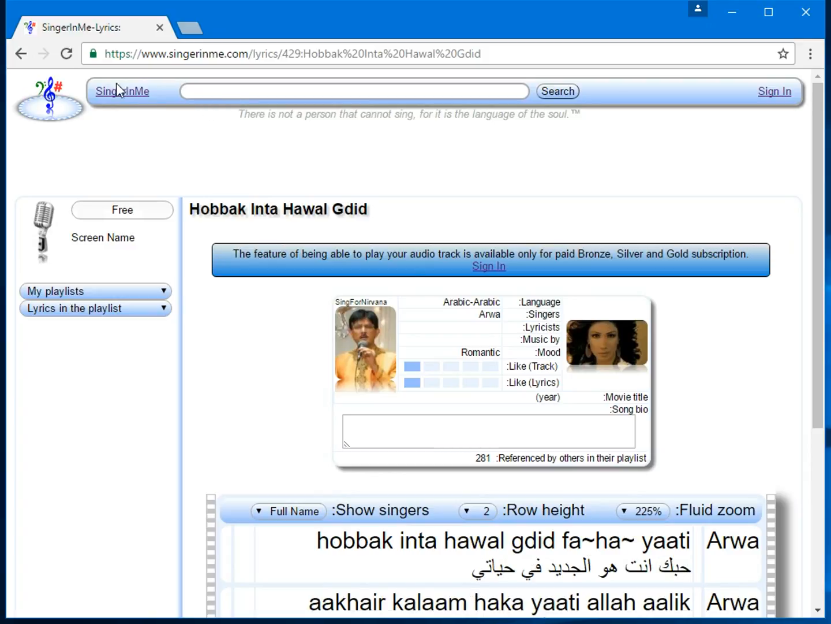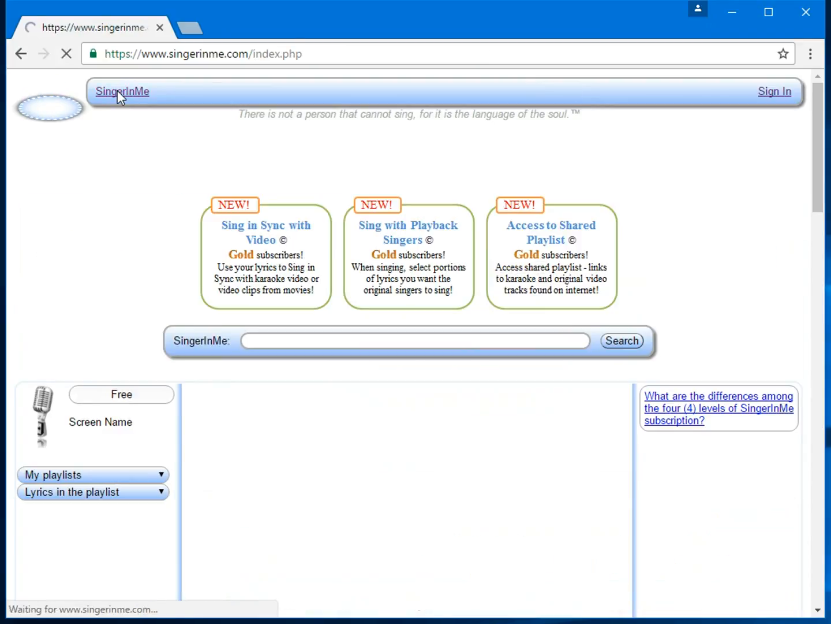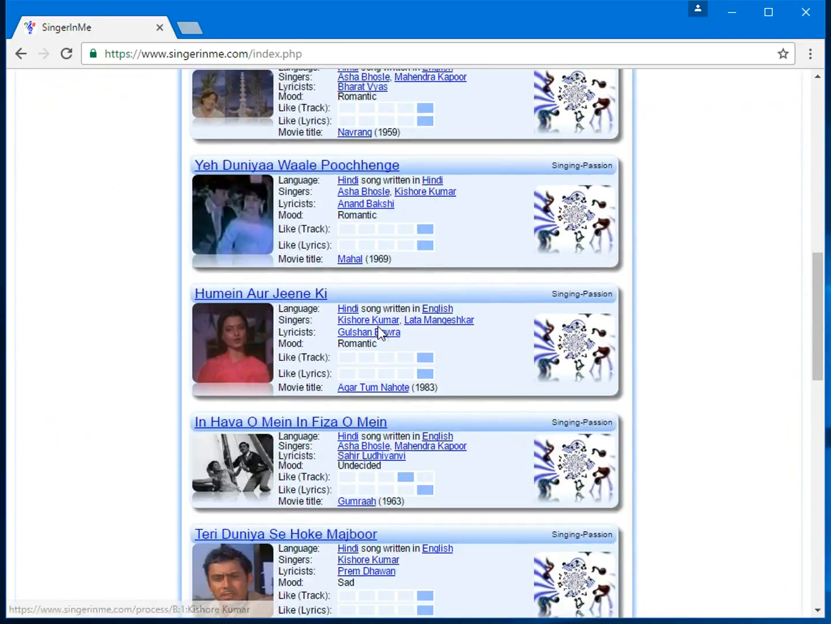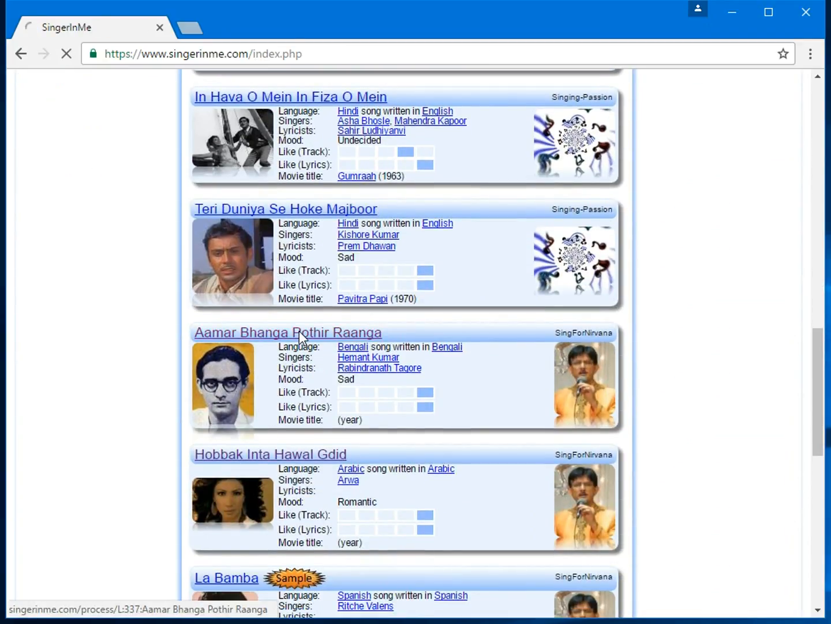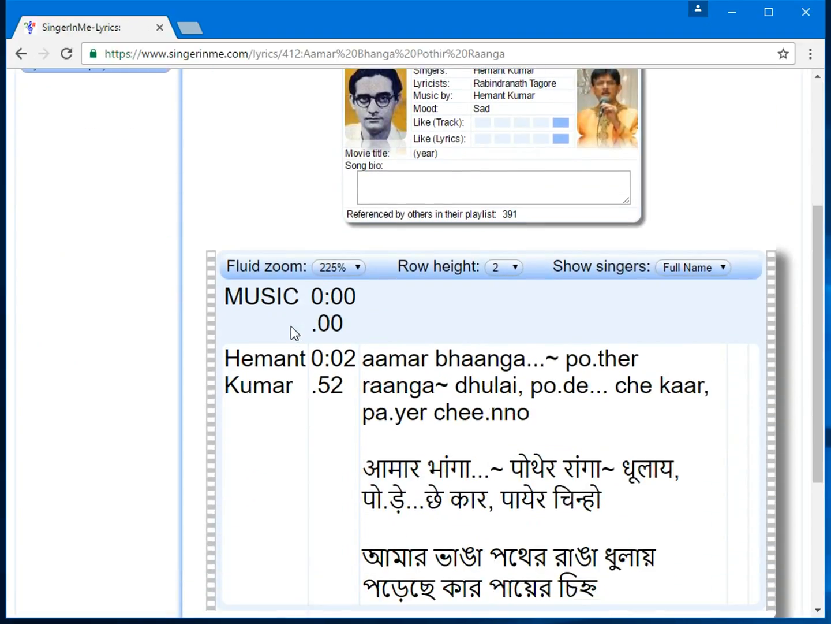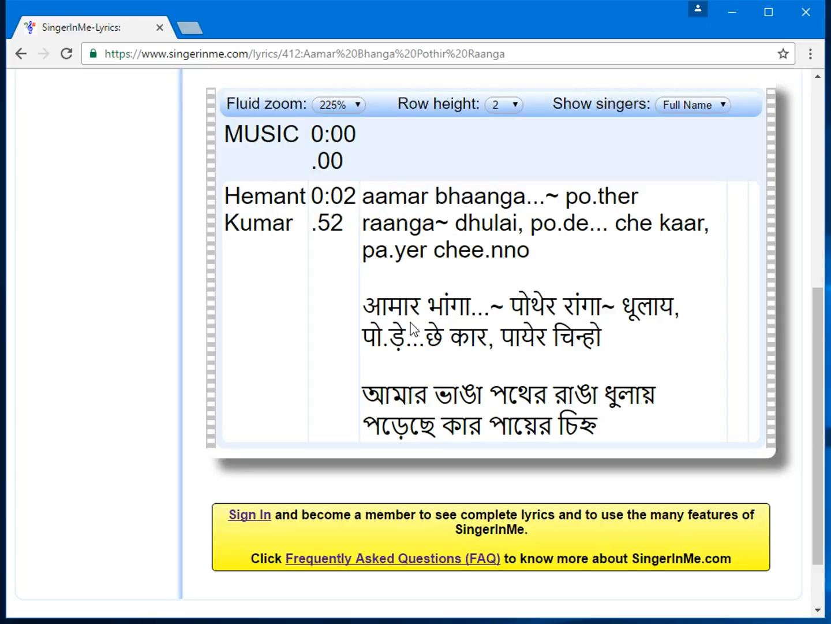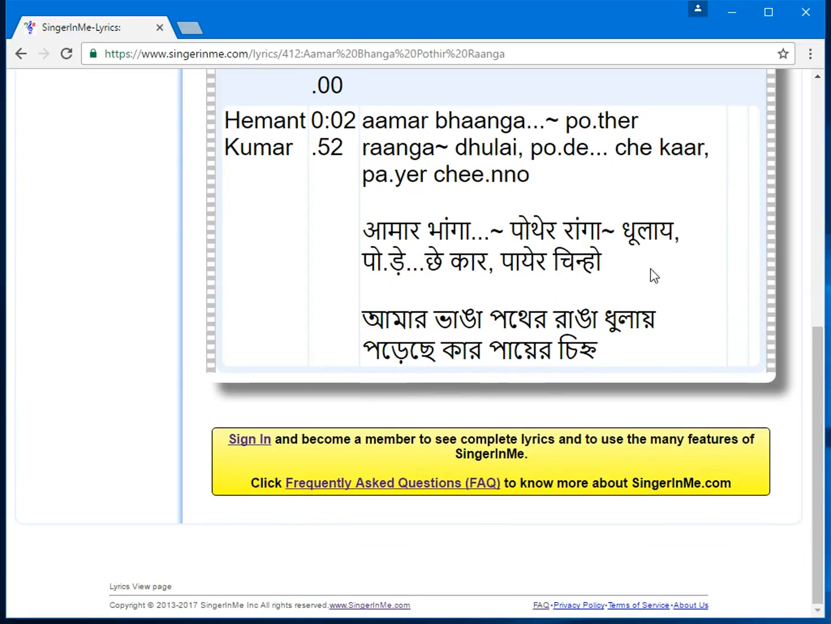Let me show you another example. Here is a sample of lyrics written in 3 languages: English, Hindi, and Bengali, and the annotations used are ellipses, a tilde, a period, and I see a comma. To see additional annotations, let me go to the frequently asked questions page.